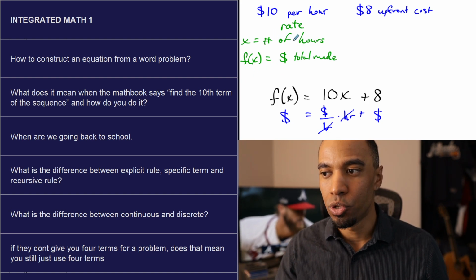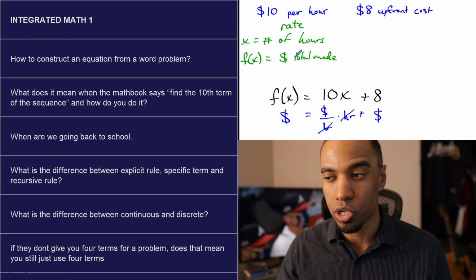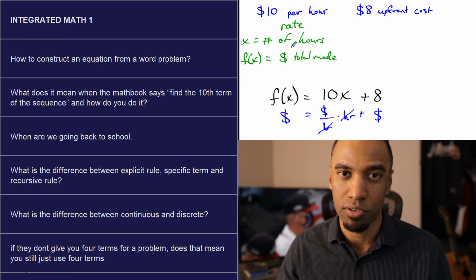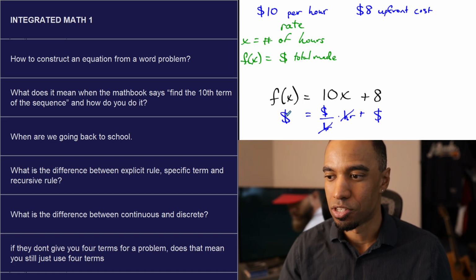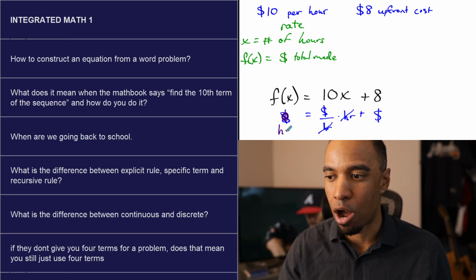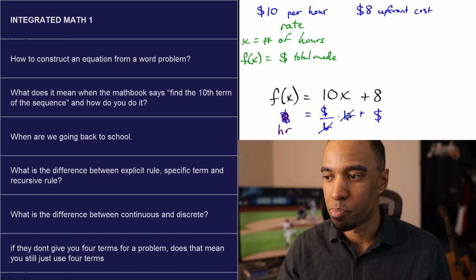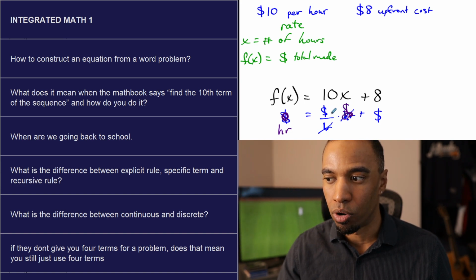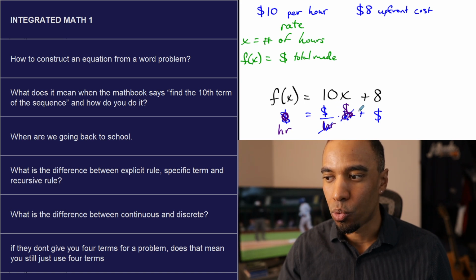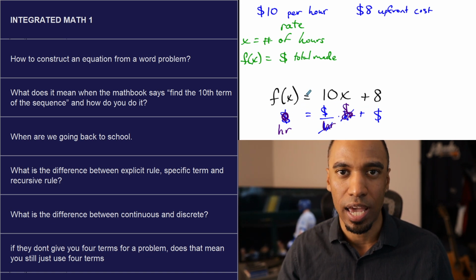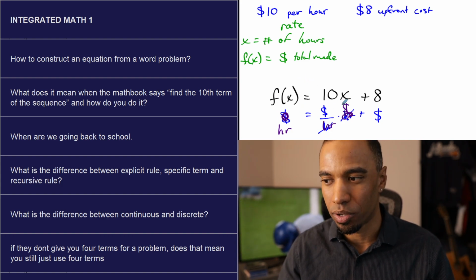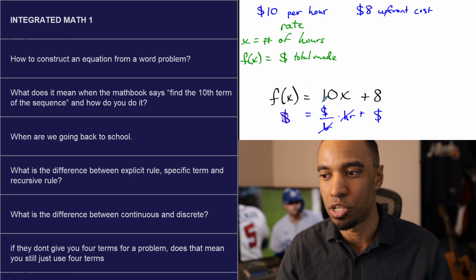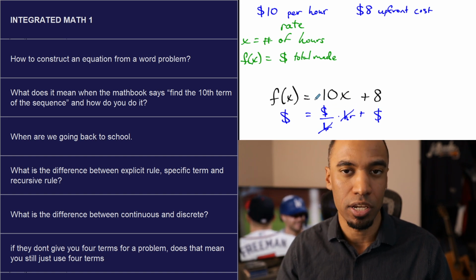Now, why am I bringing that up? Because if you're not sure which one's independent, which one's dependent, hours versus money, does it make sense for me to put hours here and then dollars per hour times dollars here? And hours won't cancel anymore, right? Now it's dollars squared per hour plus dollars equals hours. There's a unit disagreement and mismatch there. Those units don't align, and this is something that wouldn't make much sense to you other than the idea that money plus money should equal money.